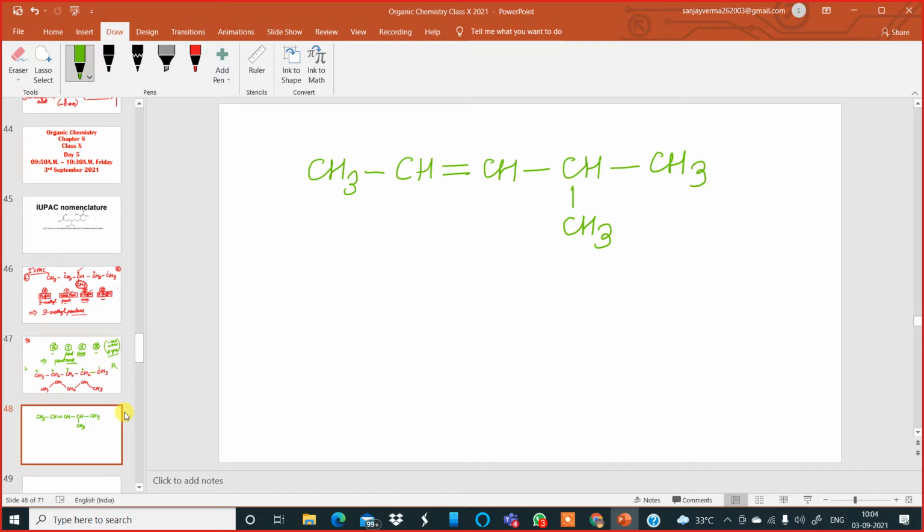Okay, copy this formula. This is the condensed structural formula of the organic compound on your screen. Let us lock it.